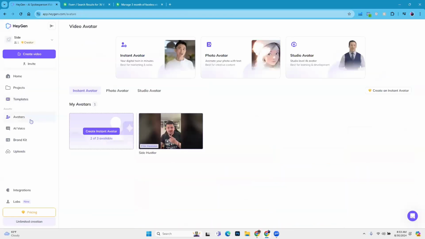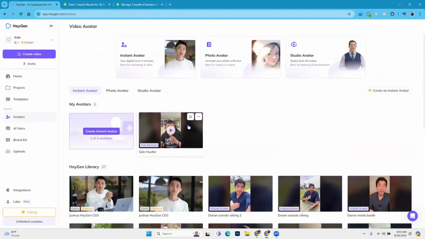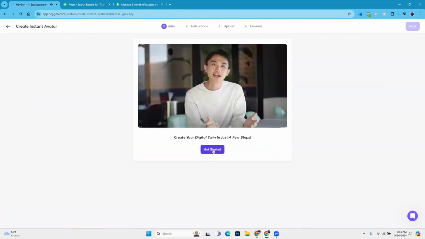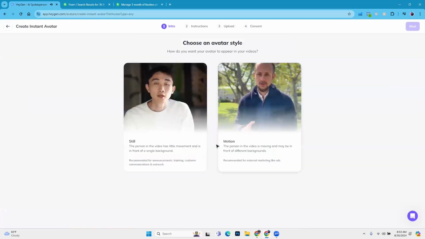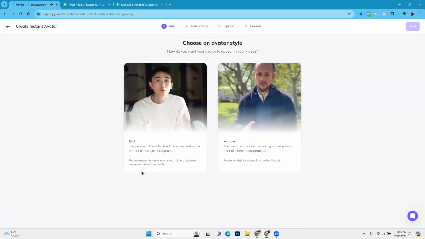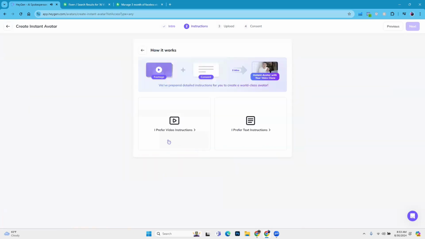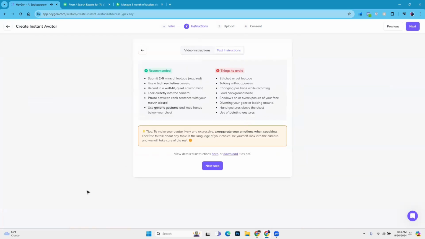On the left hand side, under avatar, you will see I have added one avatar. If you want to add your avatar, click on create avatar and click on get started. There are two options, still or motion. Then you need to upload your 2 minutes of video. That is very, very important. When you are uploading your avatar, you need to submit 2 to 5 minutes of footage, and you can use a high resolution camera as well. If you have a proper good video, it will be much better.